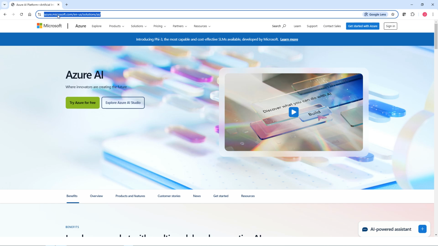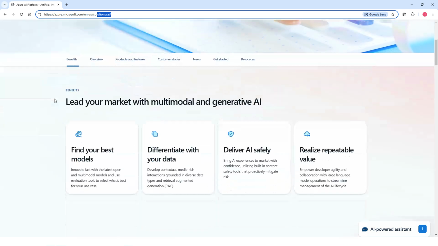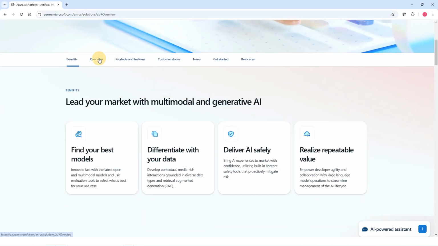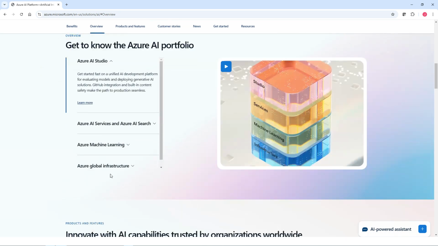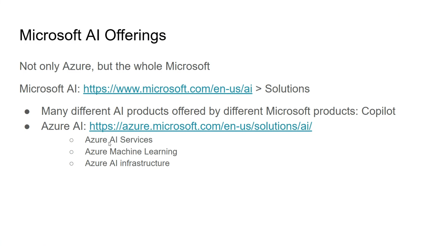You can see this is Azure AI. Azure AI's interface. If you scroll down to the overview, you can see there are four offerings. AI Studio, which is a new one, looks like it's not a preview anymore, so it's something that I would definitely add next time. And we have AI Services, AI Machine Learning, and AI Global Infrastructure. So, which gets back to this discussion: AI Service, AI Machine Learning, and AI Infrastructure.